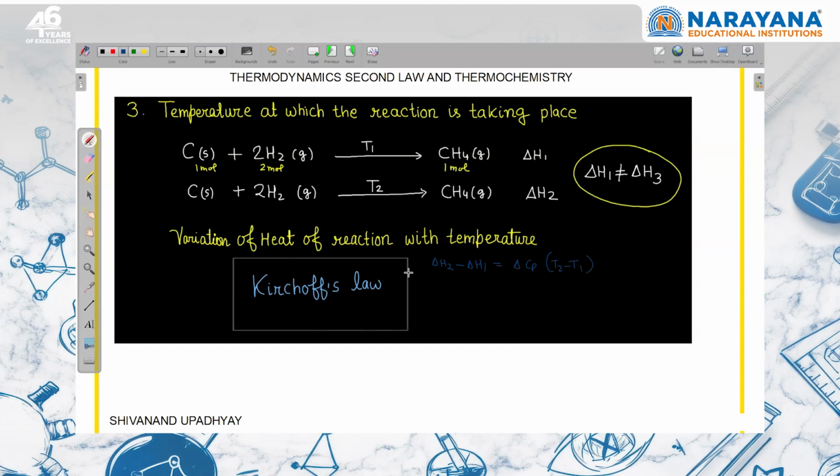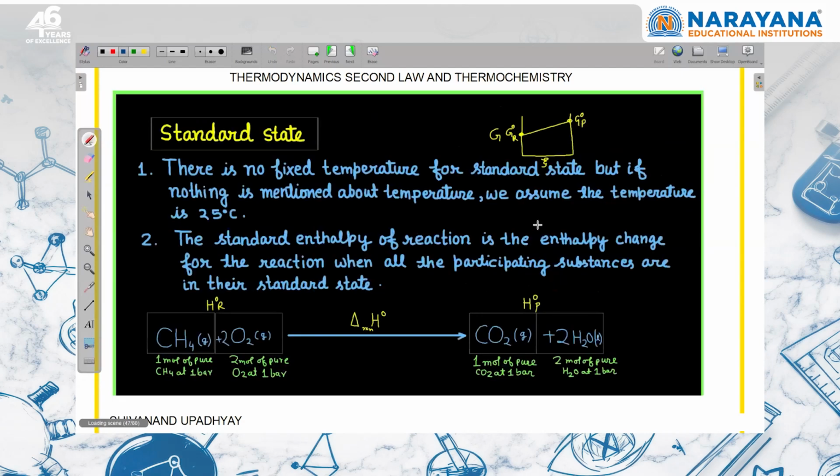This is known as Kirchhoff's law. If the reaction is taking place at constant volume, then delta U2 minus delta U1 is equal to delta Cv reaction times T2 minus T1, right? This is Kirchhoff's law. This is also related to entropy change, which we'll study later. So the temperature at which the reaction is taking place is also important.